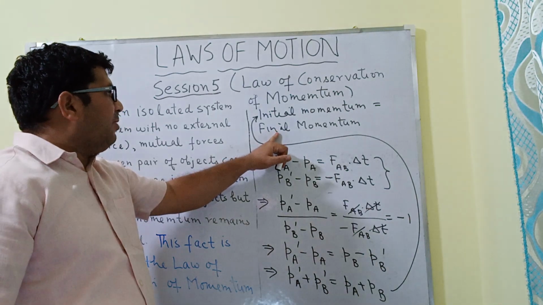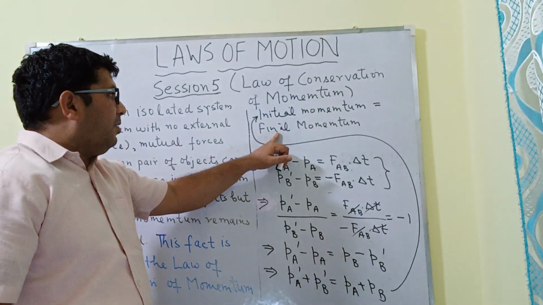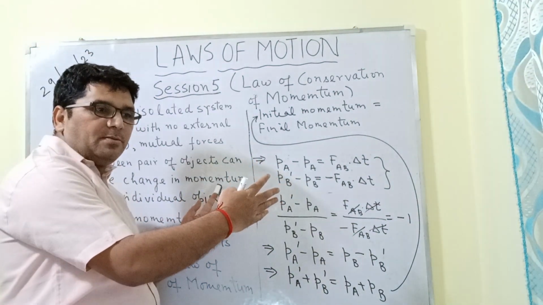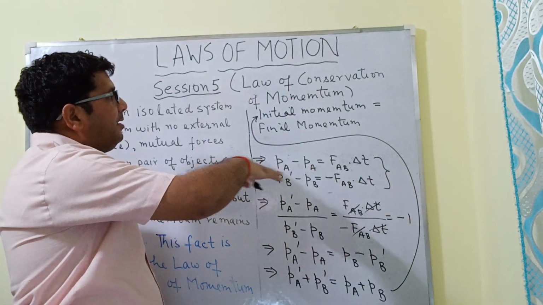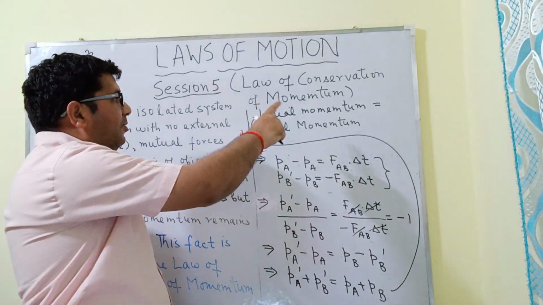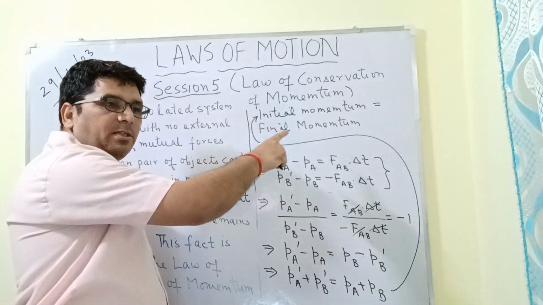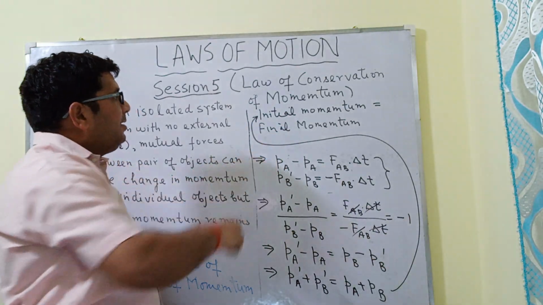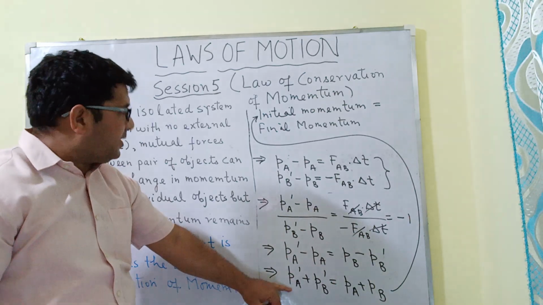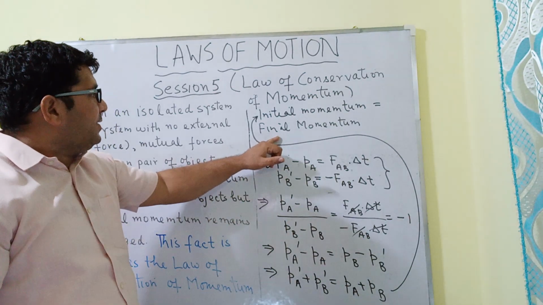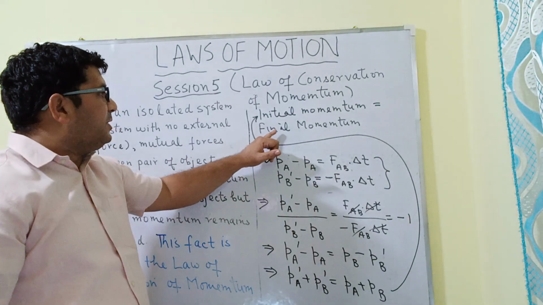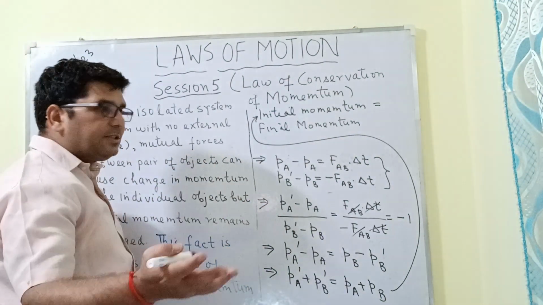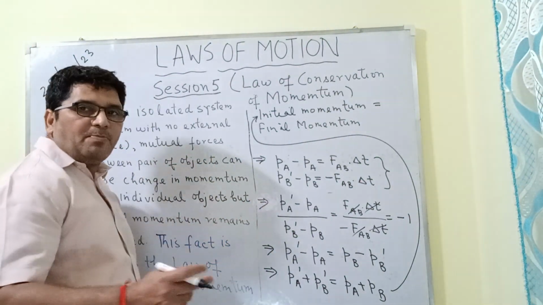That is, the initial momentum of a system of objects in an isolated system will be equal to the final momentum, ठीक है, and this equation, or you can say this law of conservation of momentum, is true for both the elastic and the inelastic collision. So we will be studying about this elastic and inelastic collision in the next chapter, that is in the chapter of work, power and energy.